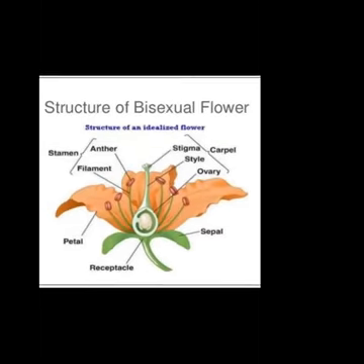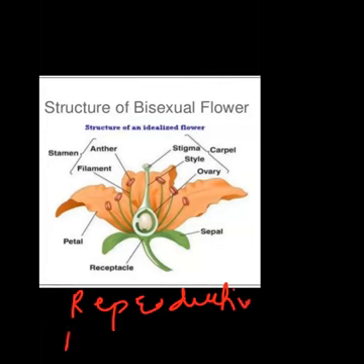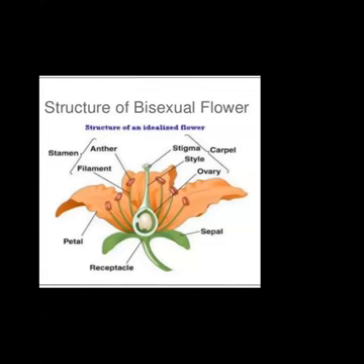So children, this flower has two parts: the reproductive part and the non-reproductive part also. Right. So let's discuss first the non-reproductive parts. Here you can see what is written: sepals, and here what is written: petals.